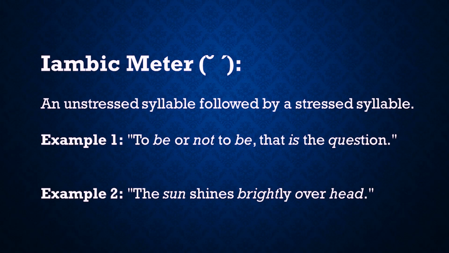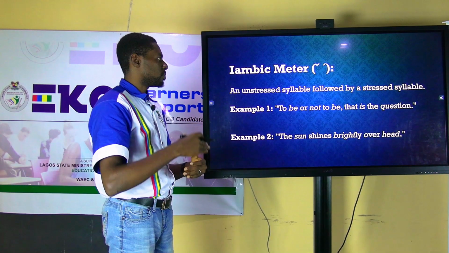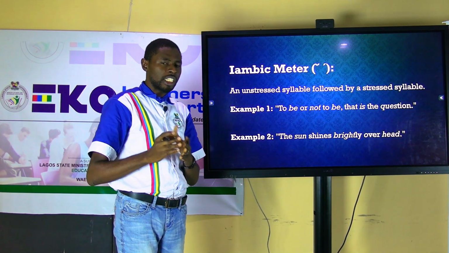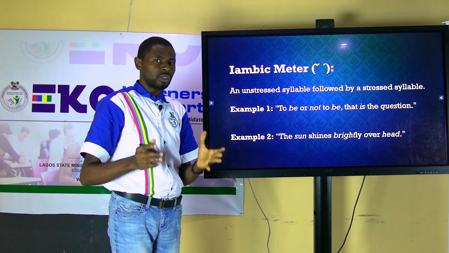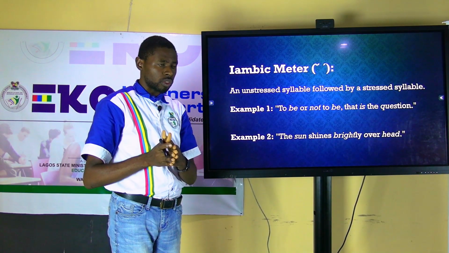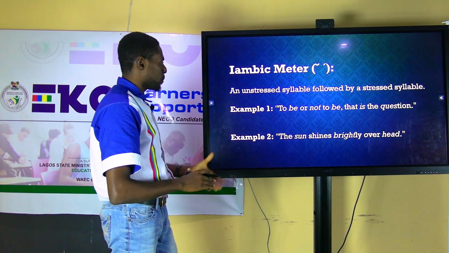The rainbow comes before the dash. So that tells you that there is one unstressed syllable first, followed by a stressed syllable, just like you can see on the board. As I talk, get a pen and a paper so that we can practice together and you can write as we discuss. Now, look at the example here.